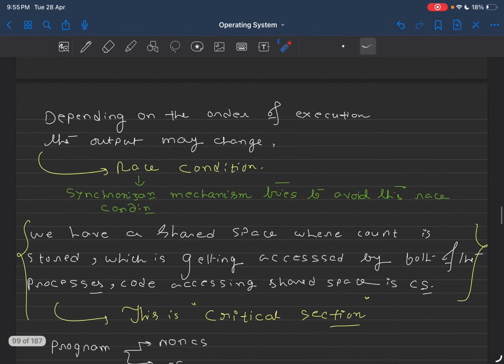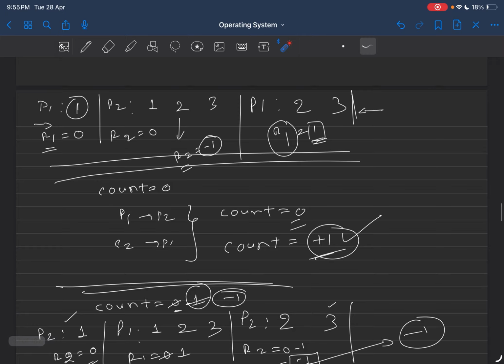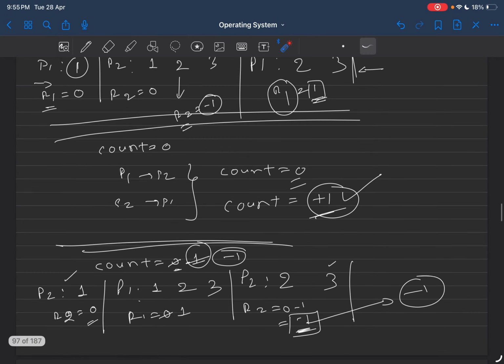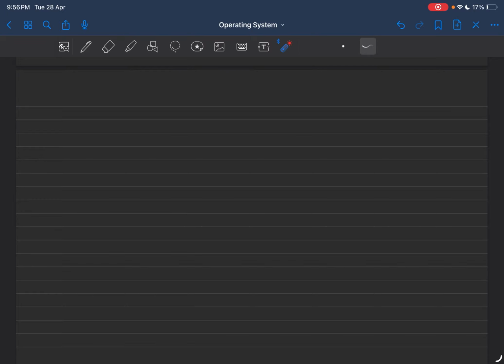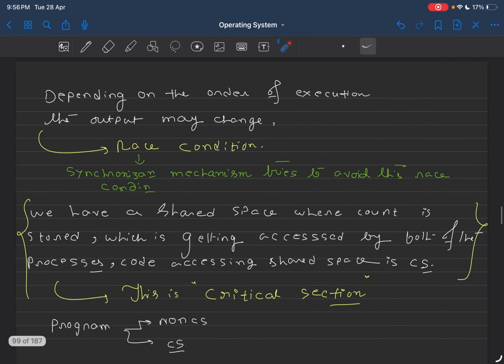But so far I hope you understood that when a race condition comes up, we are having inconsistent values. So our target should be to prevent the race conditions. Depending on the order of execution, the final output should not be changing. Whatever execution order you are having, after finishing everything, the final value of a variable should be the same. It should not be inconsistent. So in a single line, whatever the execution order is, the final value should remain the same. This will happen when we can prevent this race condition. So this is one of the main purposes of the synchronization mechanism.